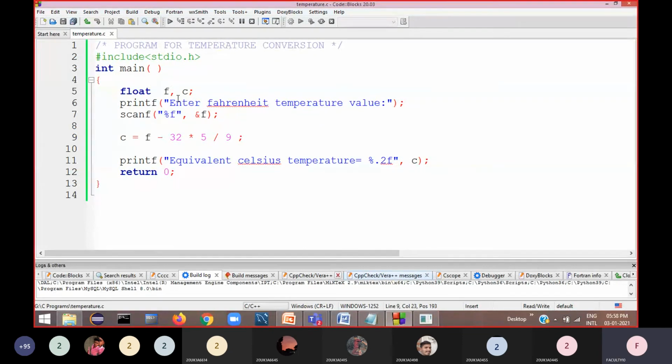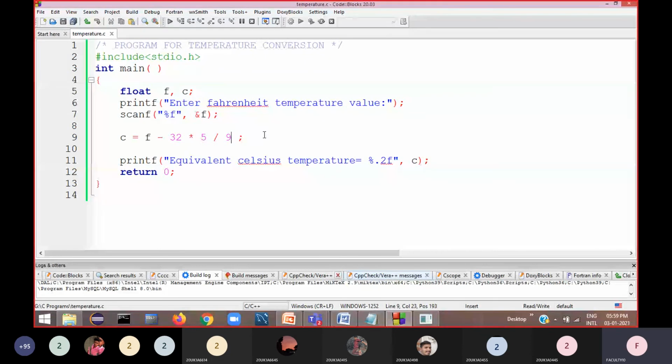Am I going to use only integer numbers, or in the real world, does temperature in Fahrenheit and Celsius contain only integers, or also floating point numbers? Accordingly you should select your data type, because temperature in the real world contains floating point numbers, like our human body temperature, say 98.4 degrees Fahrenheit. Whenever you write a program, it should resemble the real world data.